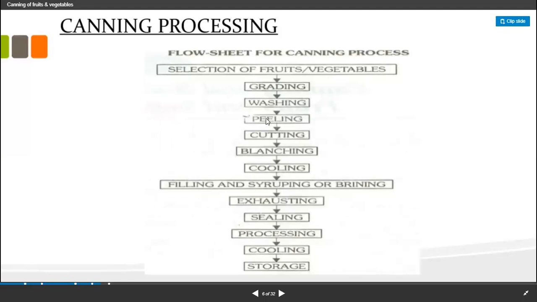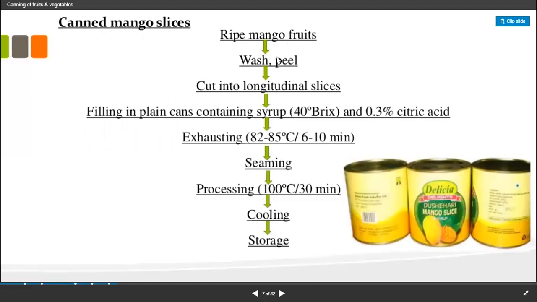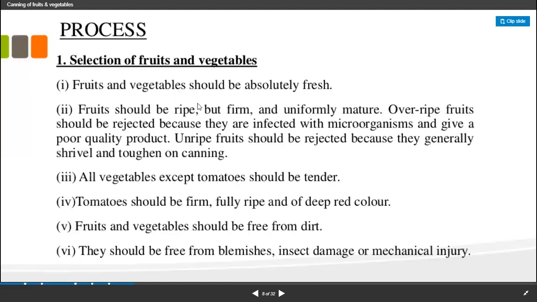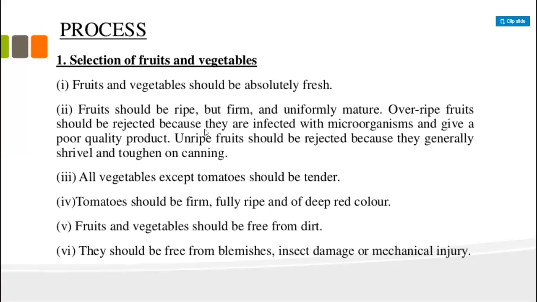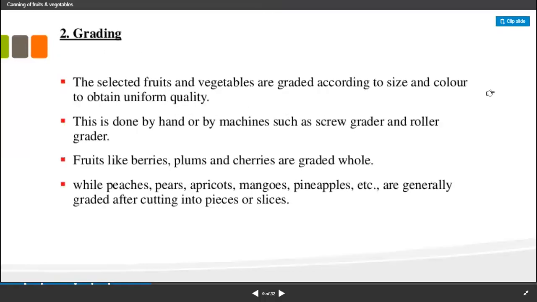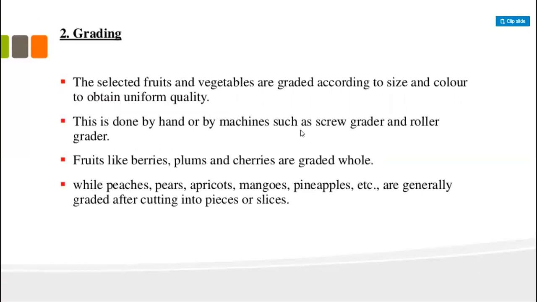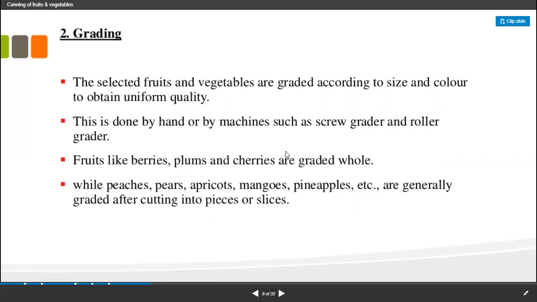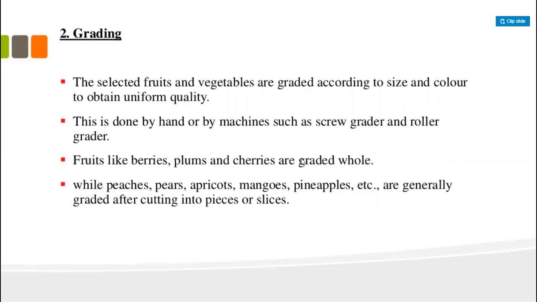The canning process, the complete process of canning, involves first the selection of the fruits, vegetables or food material. That is, first we need to select the material. After that, we go to the grading system. The selected fruits and vegetables are graded according to size and color to obtain uniform quality, and it is done by hand or by machines.